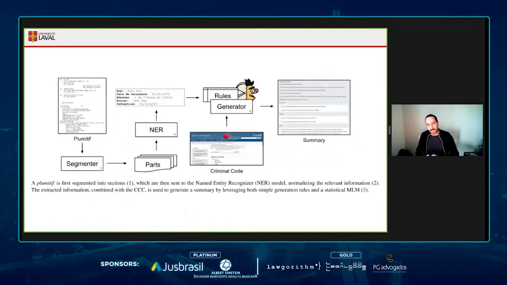So the first baseline model that we introduced is based on a rule-based generator. We first scan through the docket file, extract the different parts, and normalize, extracting the structure from this denormalized document. And then, given some rules and the Criminal Code of Canada, we generate a short summary, or short description, of this document.